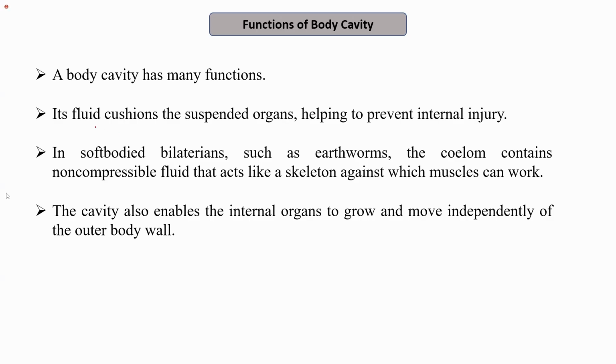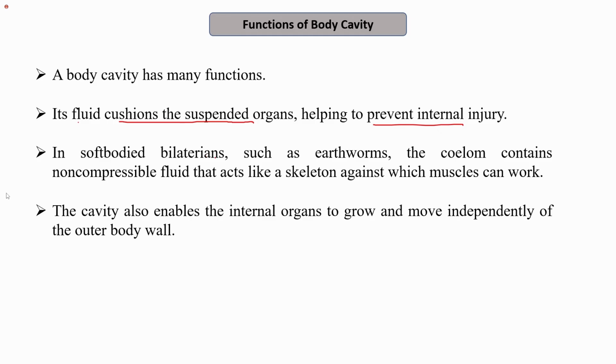The most important is that the fluid present in the coelom, the coelomic fluid, cushions the suspended organs and therefore helps prevent internal injury.